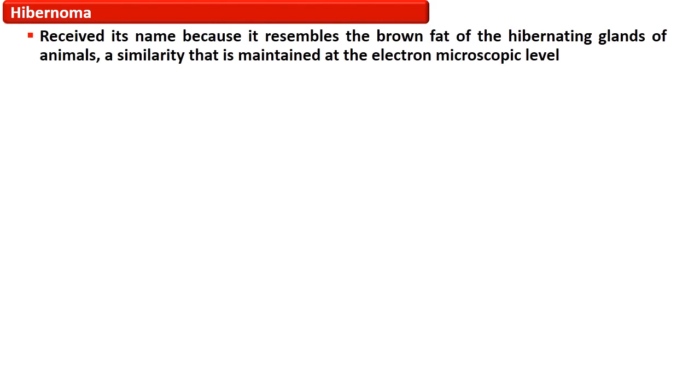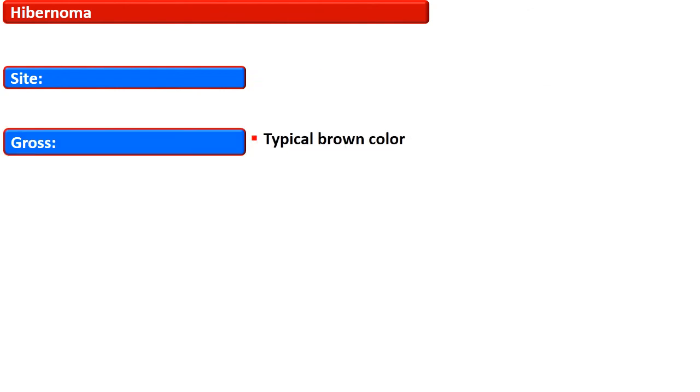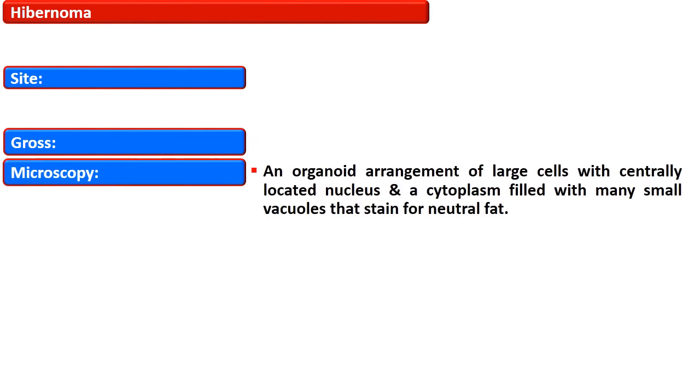Hibernoma received its name because it resembles the brown fat of hibernating animals, a similarity that is maintained at the electron microscopic level. These are rare tumors, benign in behavior, and occur usually in the interscapular region, axilla, thigh, mediastinum, and retroperitoneum. Grossly, they show a typical brown color, while on microscopy they exhibit an organoid arrangement of large cells with a centrally located nucleus and a cytoplasm filled with many small vacuoles that stain for neutral fat.